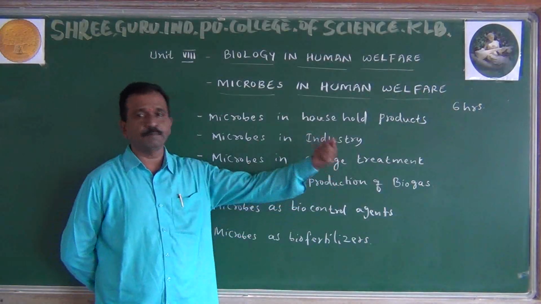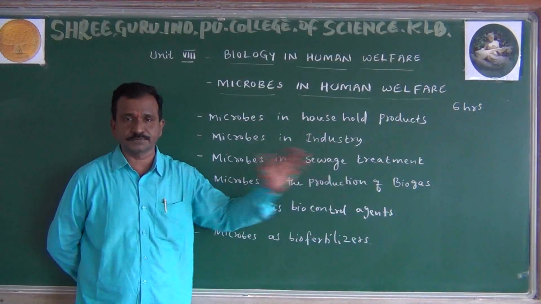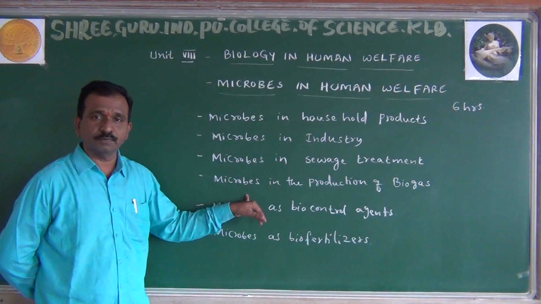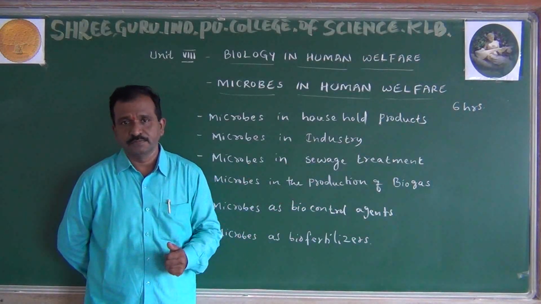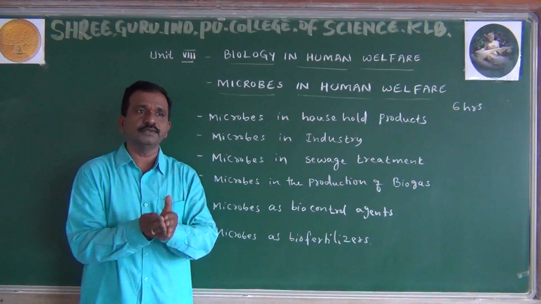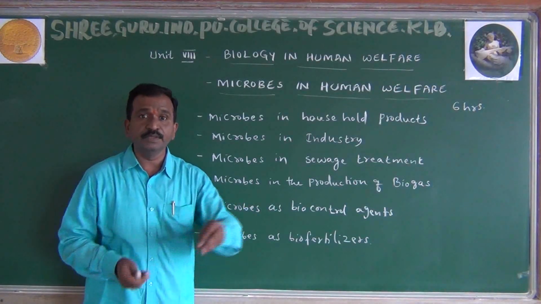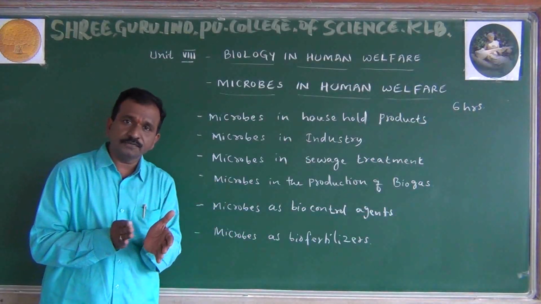Microbes in the production of biogas. Biogas is also considered as gobar gas. So this gobar gas is normally used or produced in the villages. Why? Because sufficient amount of cow dung is there. In the cow dung, methane gas is going to be found. How is this methane gas found in the cow dung?